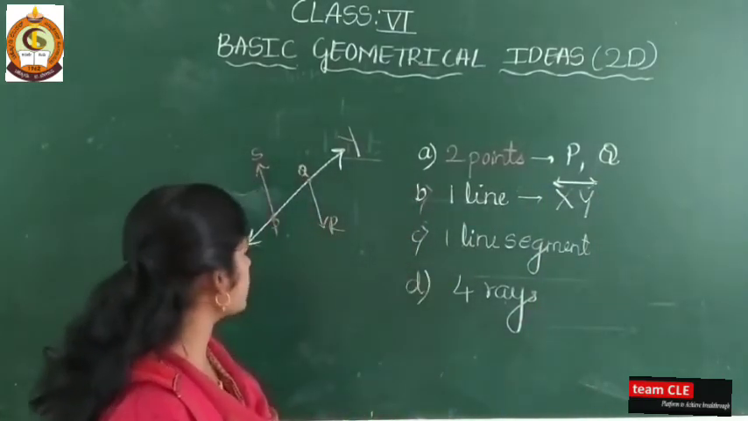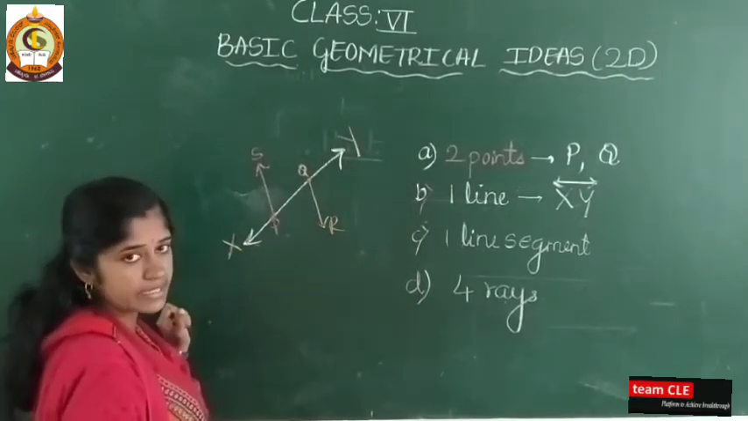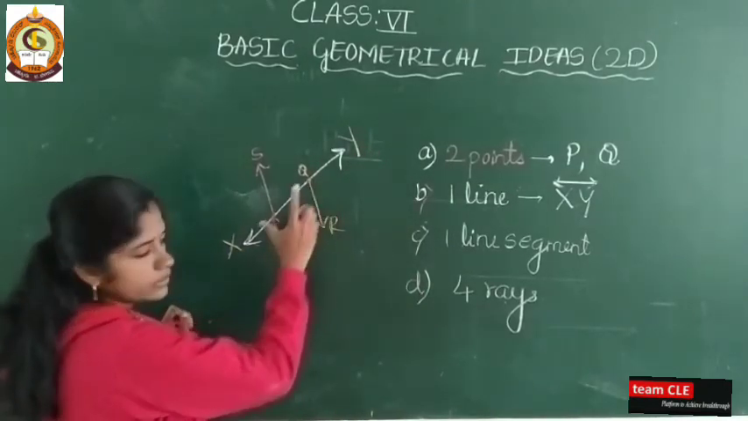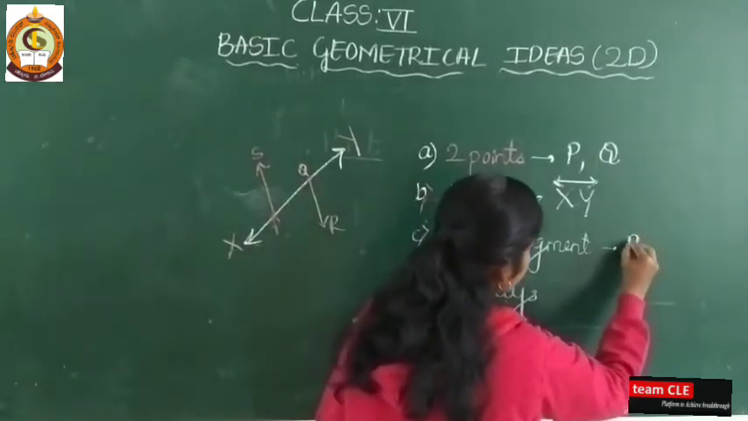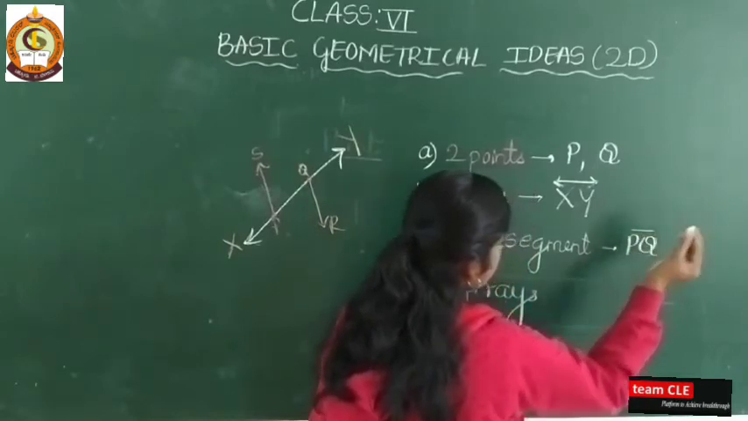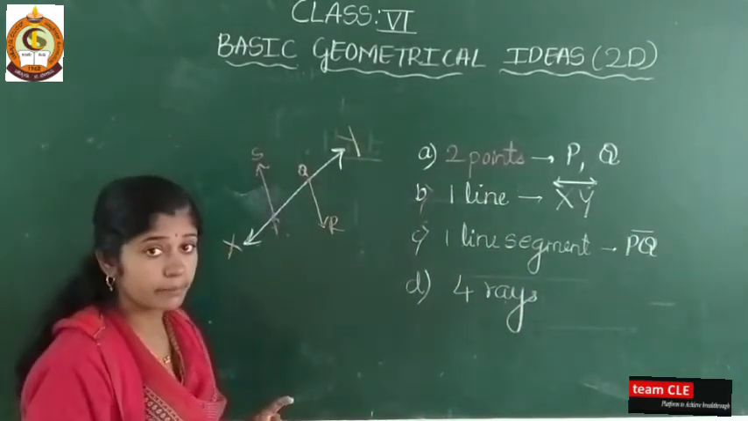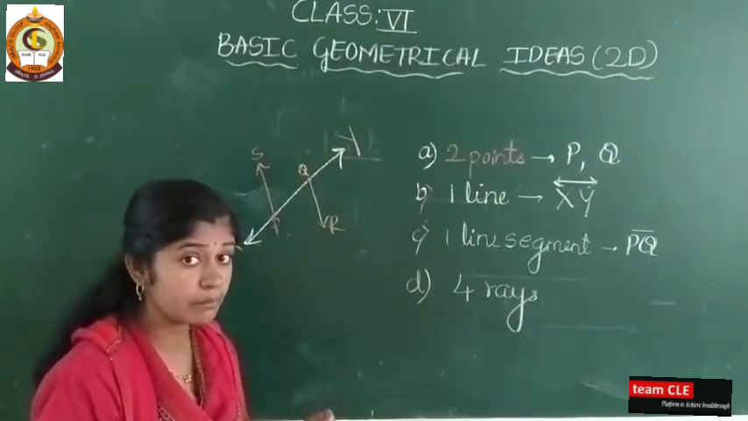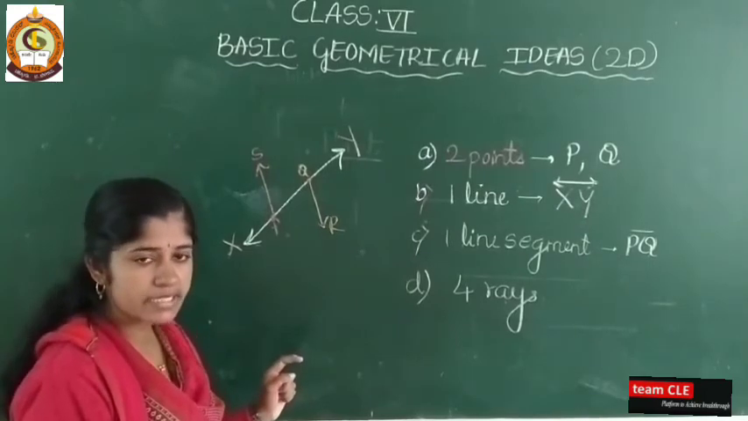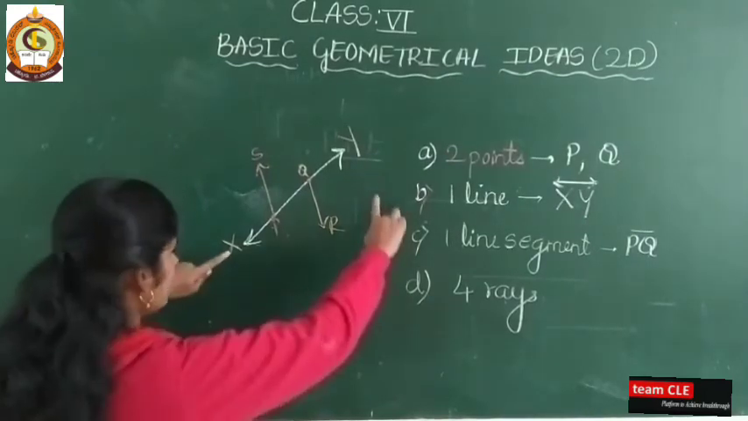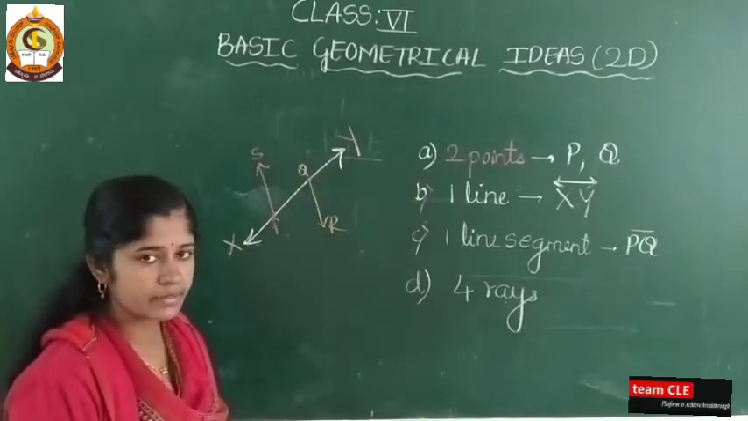Next, 1 line segment. See here XY is the line, then where is the line segment? P and Q. So PQ, you have to represent like this. So PQ is the line segment. I hope you are getting my point. Because just now I told you a line segment means it is a part of a line. Here XY is the line and P and Q is the line segment.